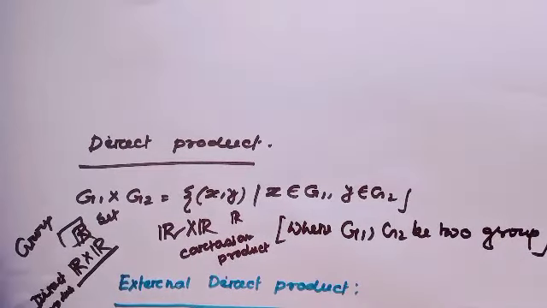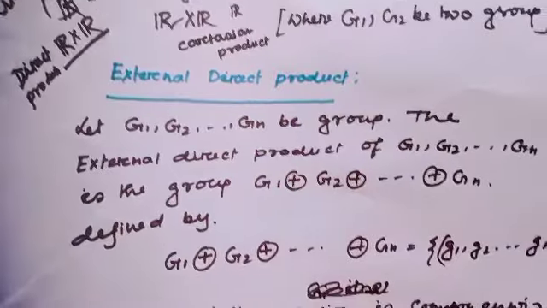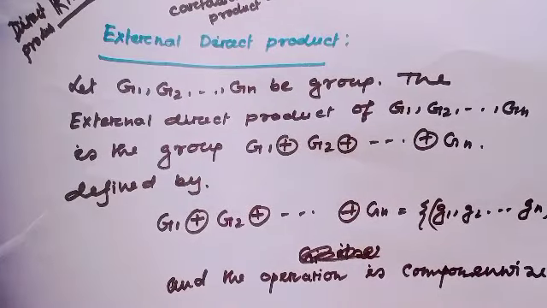Okay? Well, till now, I have discussed the external direct product. External direct product is one kind of direct product, and it is the most commonly used. We take as a set an element from the first group, then a second element from the other group, and so on. And the operation is the operation that exists in each group. This is the external direct product. Okay?